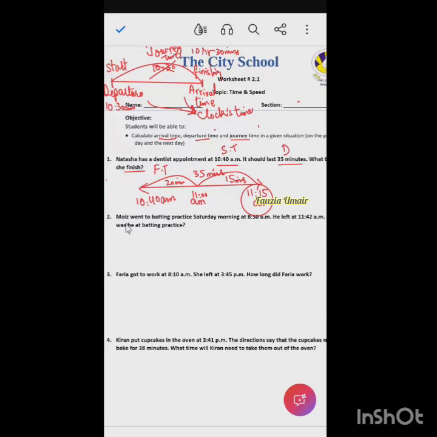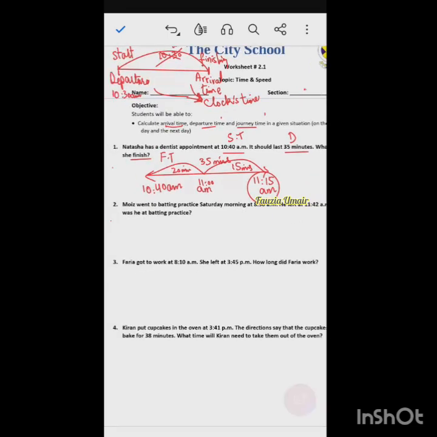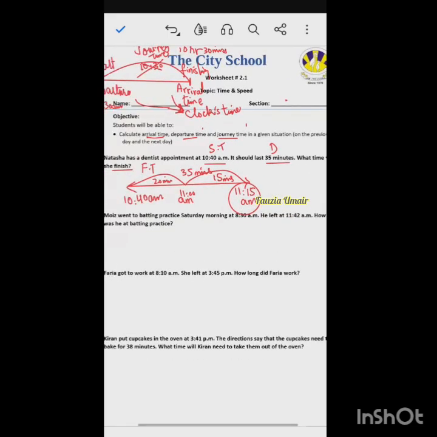So the second question is, Moise went to batting practice Saturday morning at 8:30 a.m. He left at 11:42 a.m. How long was he at the batting practice? So again, what are the two things we know? Departure, arrival. Yes, we know the starting time and the ending time, or the departure, it's up to you, whatever you call it. Finishing time and the starting time of the event is given. So we need to find out the duration this time, right?